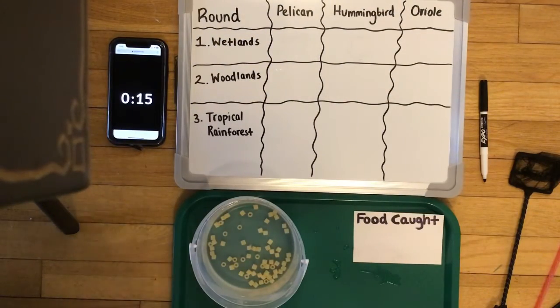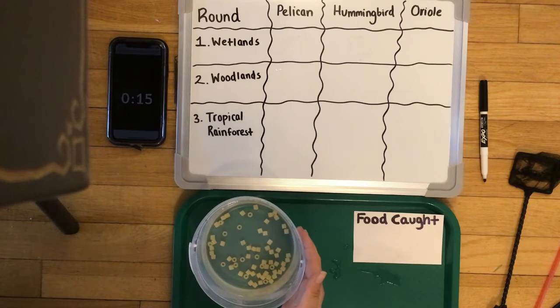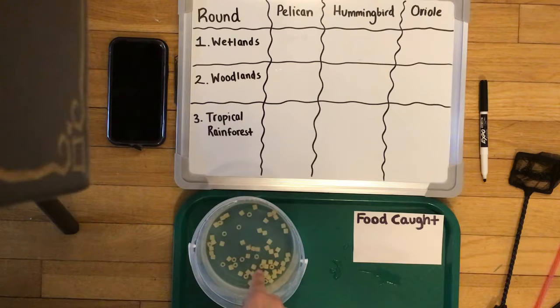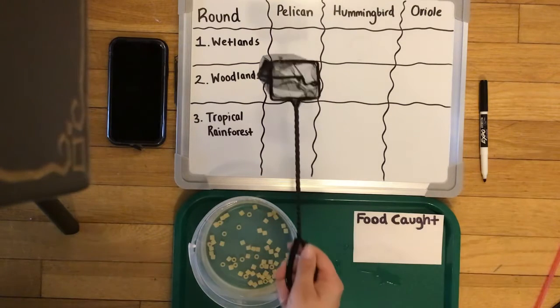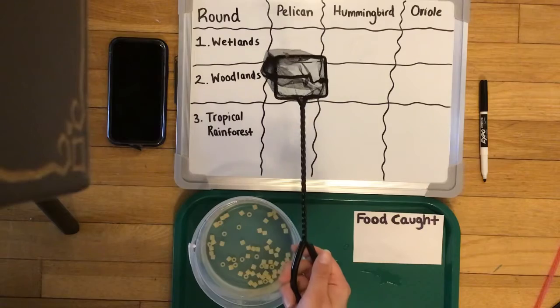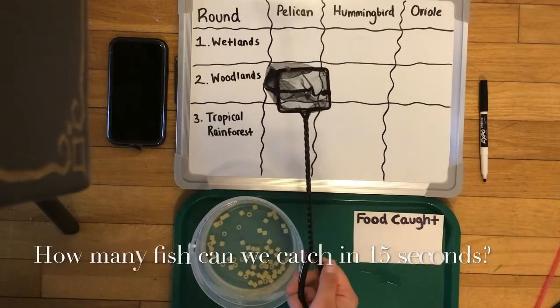Start with round one, the wetlands. You can see here we have a model of food in the wetlands. This bowl represents a river or a lake or a pond. The water represents the water where the animals live, and the pasta noodles actually represent the fish inside of that pond. Let's start with our first bird beak, the pelican scooping beak, and see how many fish we can catch